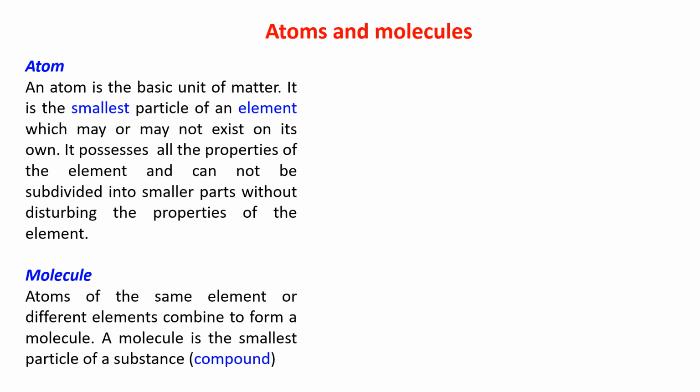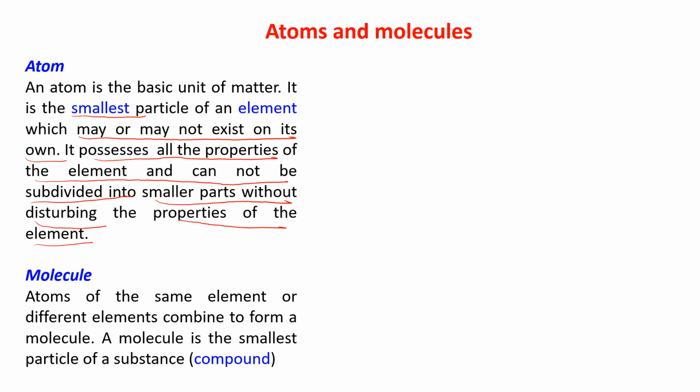Atom is the basic unit of matter. It is the smallest particle of an element which may or may not exist on its own. It can exist independently, or it may not exist independently. It possesses all the properties of the element and cannot be subdivided into smaller parts without disturbing the properties of the element. What does it mean?